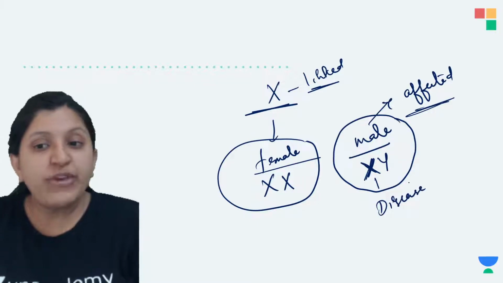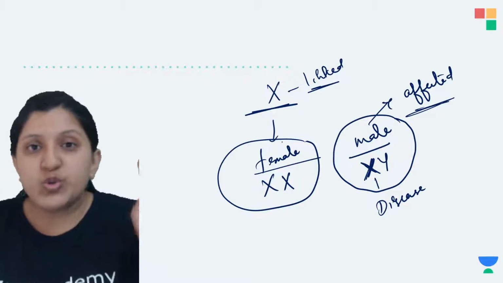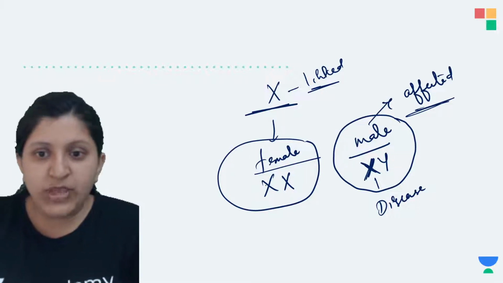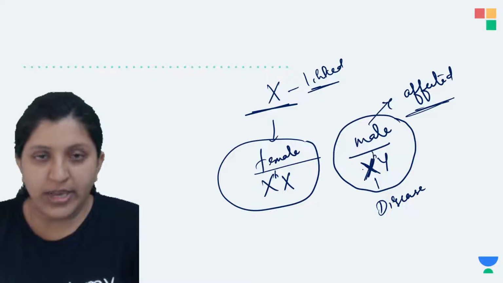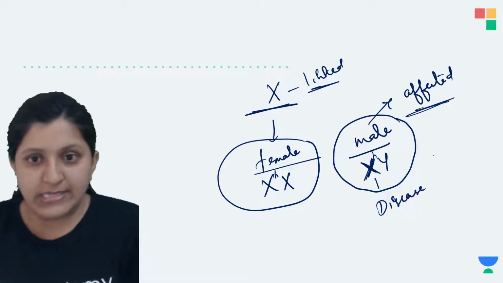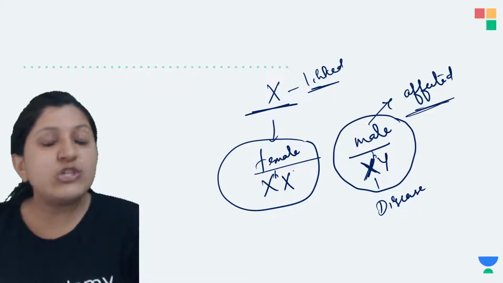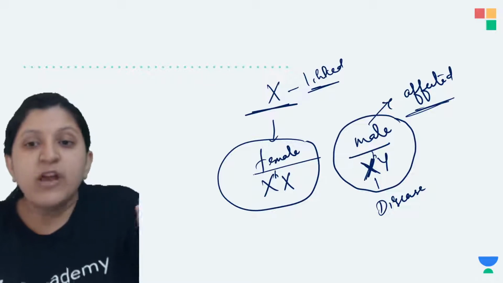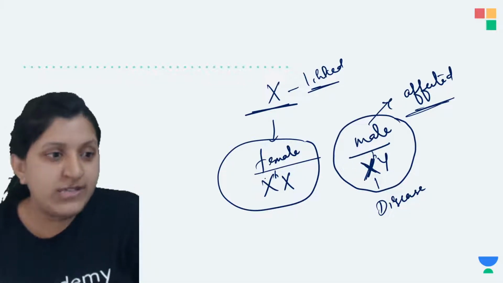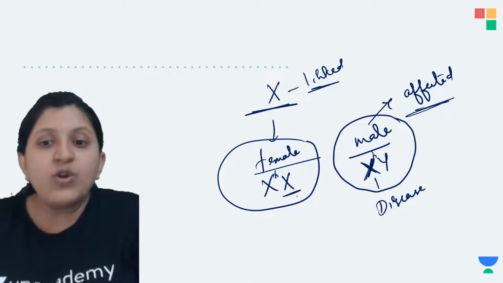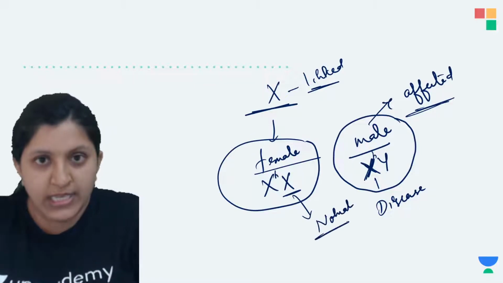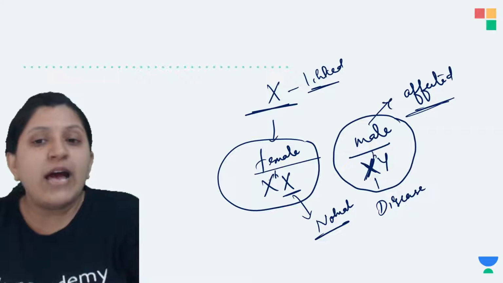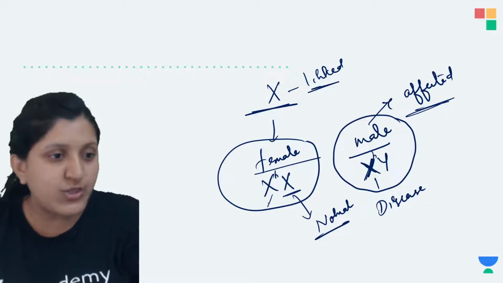But in the case of a female, what is the condition? 2 X chromosomes are there. Even if one is affected, the other normal chromosome is going to dominate and will not allow the expression of the affected X chromosome.